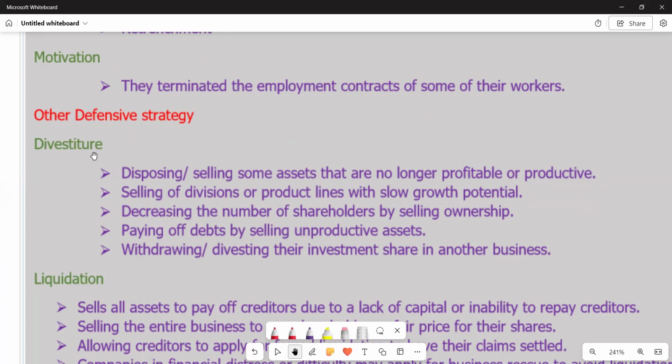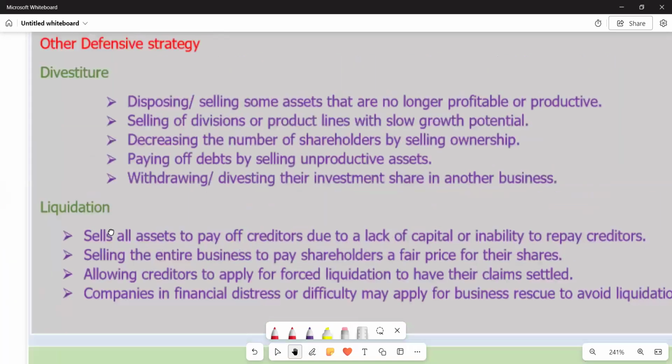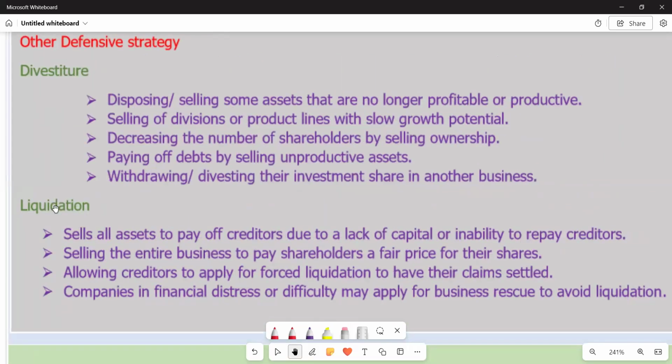So this one would be enough, but also have liquidation that we can also try to include, which explains that this is the selling of assets to pay off creditors due to lack of capital or inability to repay creditors. So this is what we have. Then on the second point, we can also try to explain liquidation from the point of view of selling the entire business to pay shareholders a fair price for their shares. And then also another explanation, allowing creditors to apply for forced liquidation to have their claims settled. Then this is other explanation that we can try to put into play in terms of explaining liquidation.